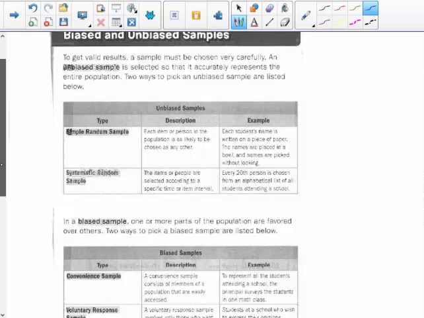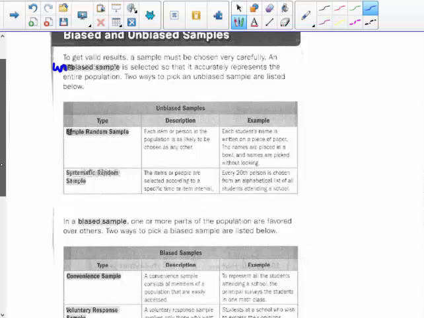So you want to make sure that you're asking an unbiased question in an unbiased way. To get valid results, a sample must be chosen very carefully. An unbiased sample is selected so that it accurately represents the entire population. Two ways to pick an unbiased sample are listed below.